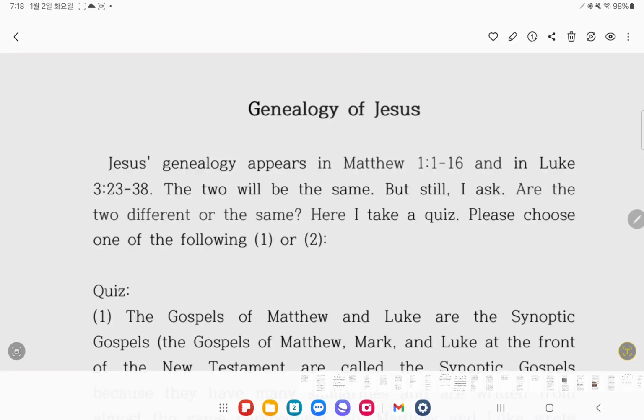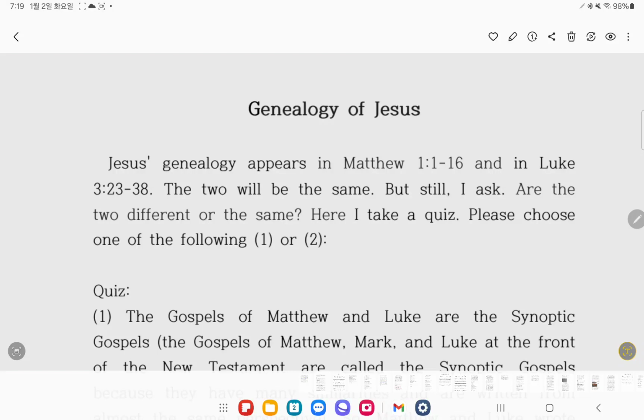Today's title is Genealogy of Jesus. Jesus' genealogy appears in Matthew 1:1-16 and in Luke 3:23-38. The two will be the same, but still, I ask, are the two different or the same?